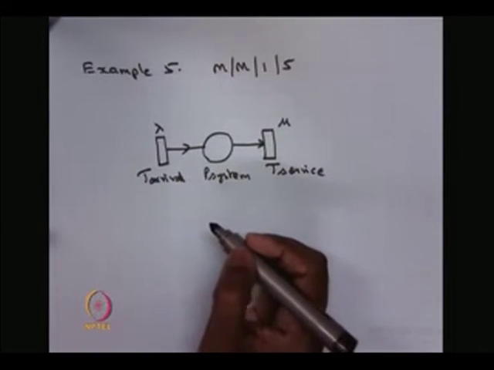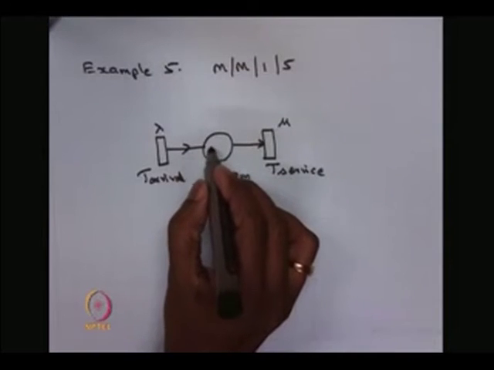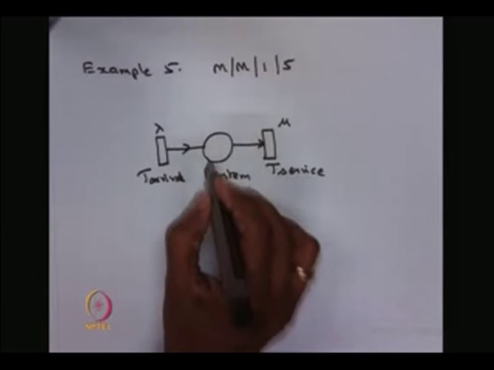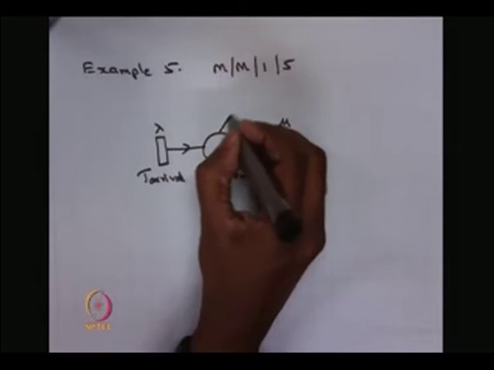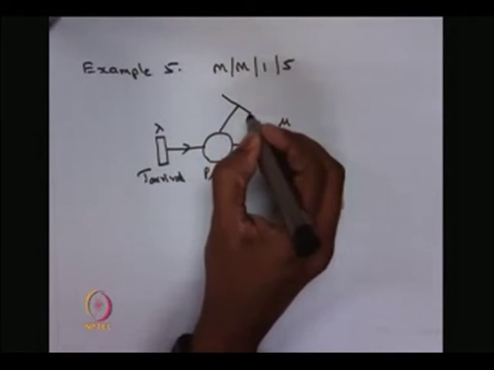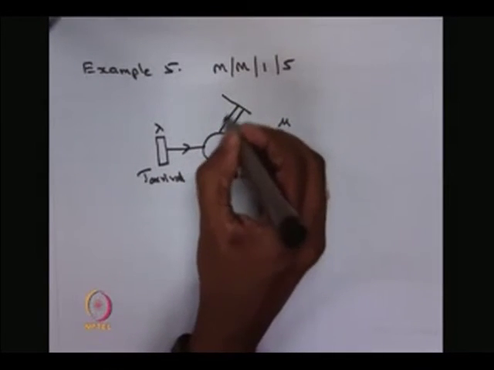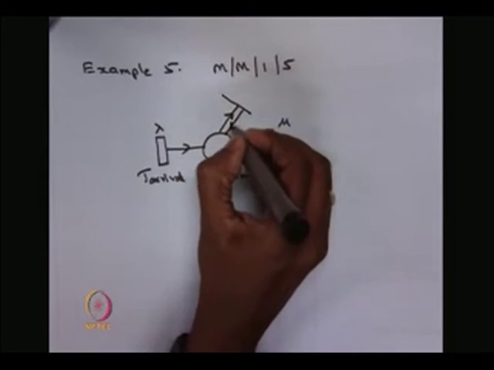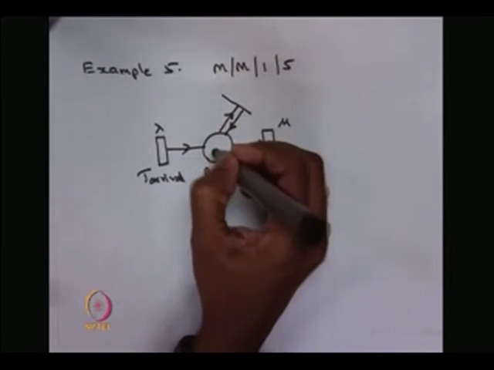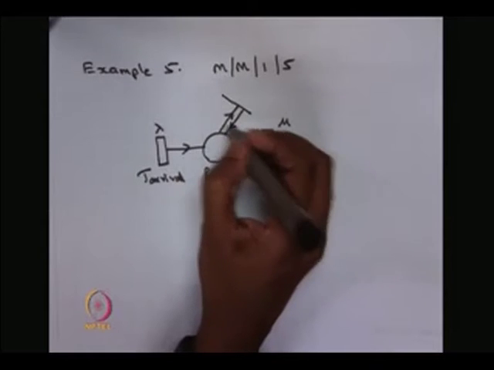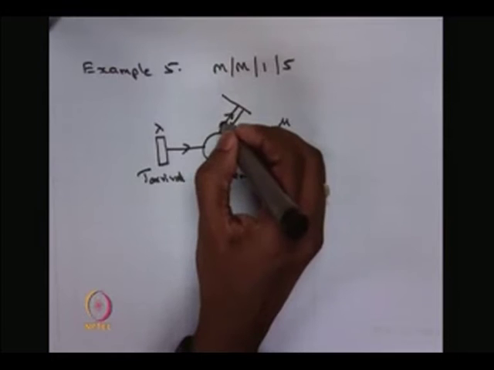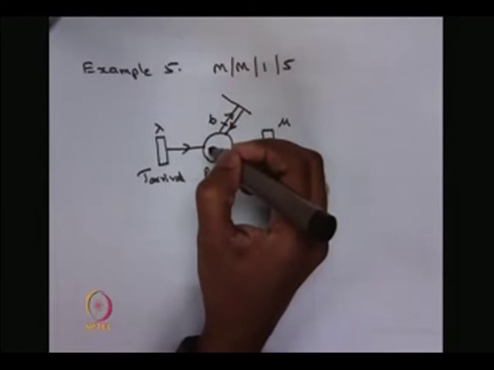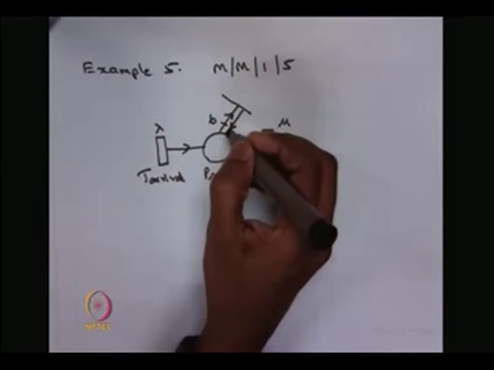Now, I have to make a restriction of maximum 5 tokens in the place P system. So, what I can do, I can draw 2 arcs. Whenever there are 6 tokens in the place P system, all 6 tokens will be removed at the same time.